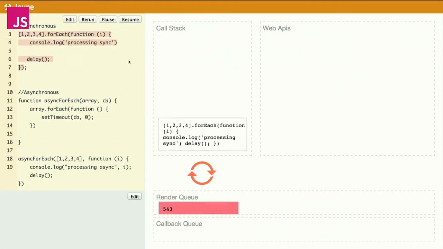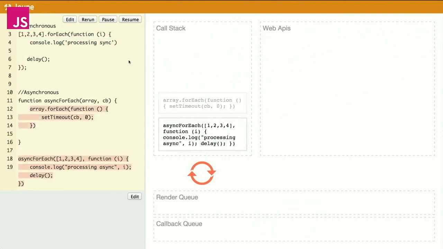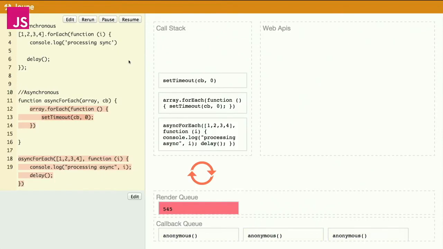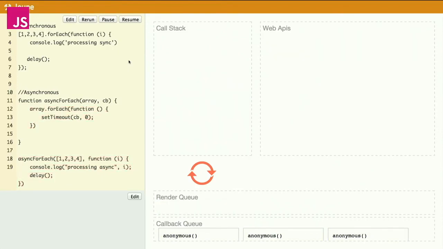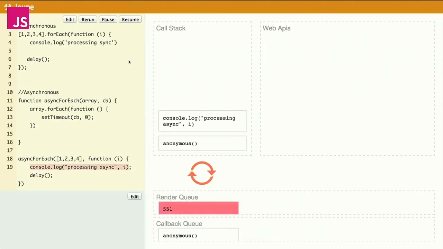However, if I run the code, we can see that while we're doing this slow, synchronous loop through this array, our render is blocked, right? And if our render is blocked, you can't select text on the screen. You can't click things and see the response, like that example I showed earlier. In this example, it's blocked while we queue up the async timeouts, but that's relatively quick. But we're giving the render a chance between each element because we've queued it up asynchronously to jump in there and do the render. Did that make sense? Yeah, cool.